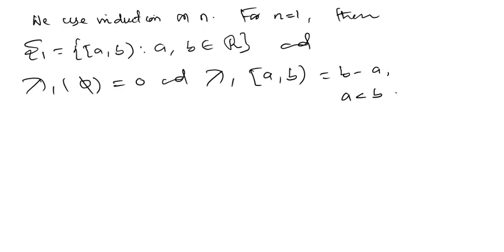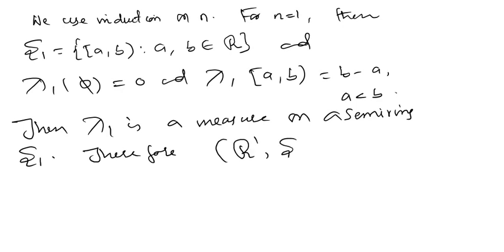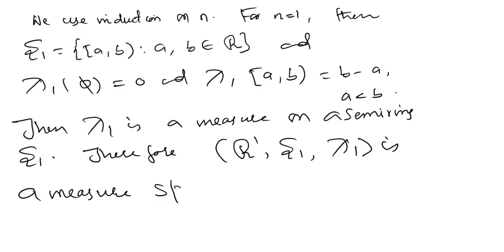ये हमने already किया है. Lambda 1 is a measure on a semi-ring S1, जो semi-ring है जो आपने already की है. So therefore this (R1, S1, lambda 1) is a measure space. ये measure space है.